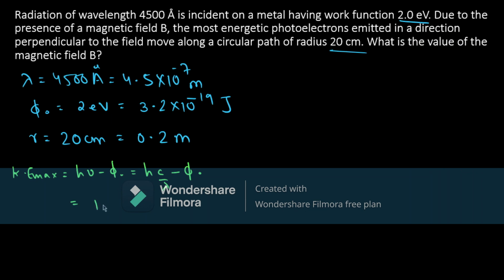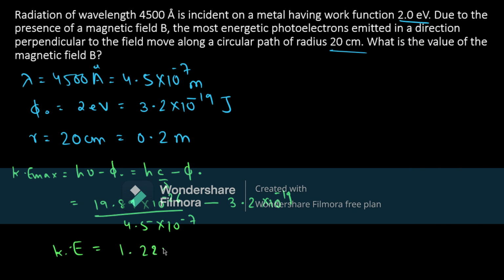Solving this, 19.89 into 10 raised to minus 26 divided by 4.5 into 10 raised to minus 7, minus work function, which is 3.2 into 10 raised to minus 19. So solving this we get kinetic energy as 1.22 into 10 raised to minus 19. This value is in terms of joules.